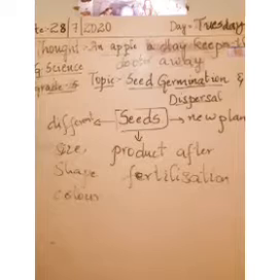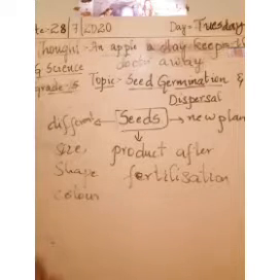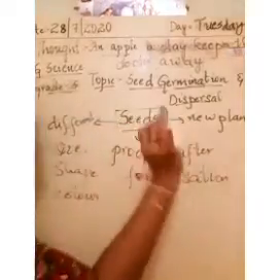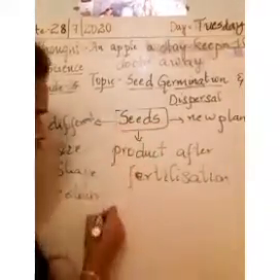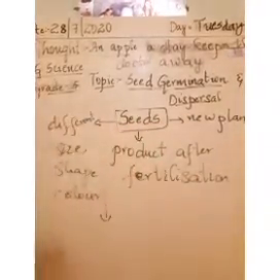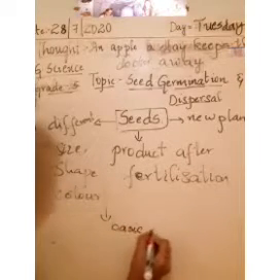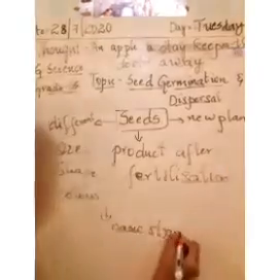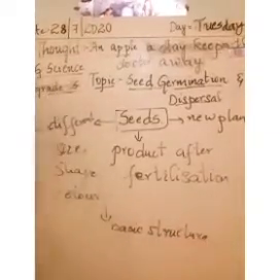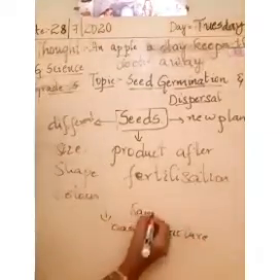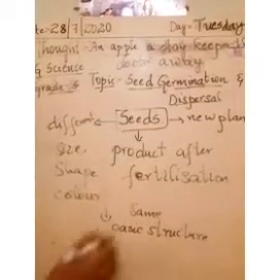But whatever the shape, size, or color, they will all have the same basic structure.